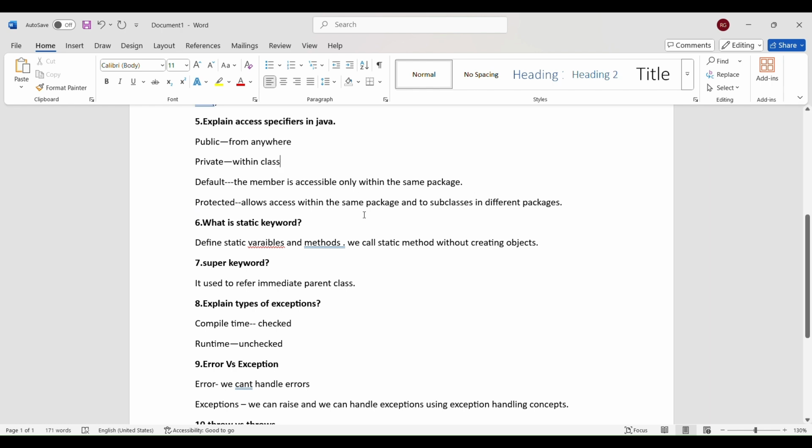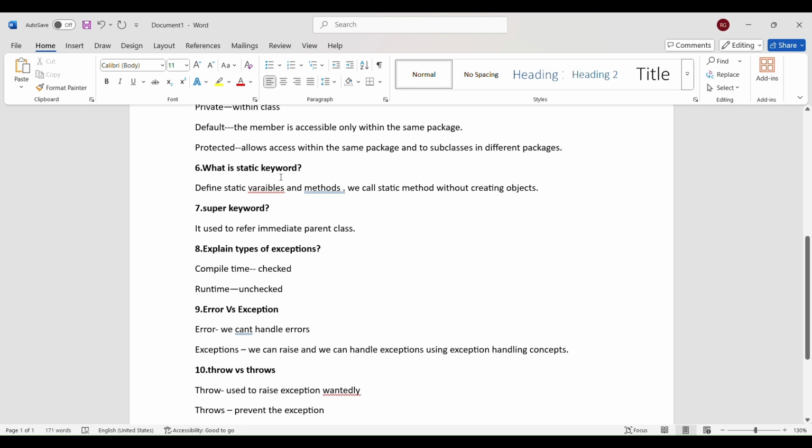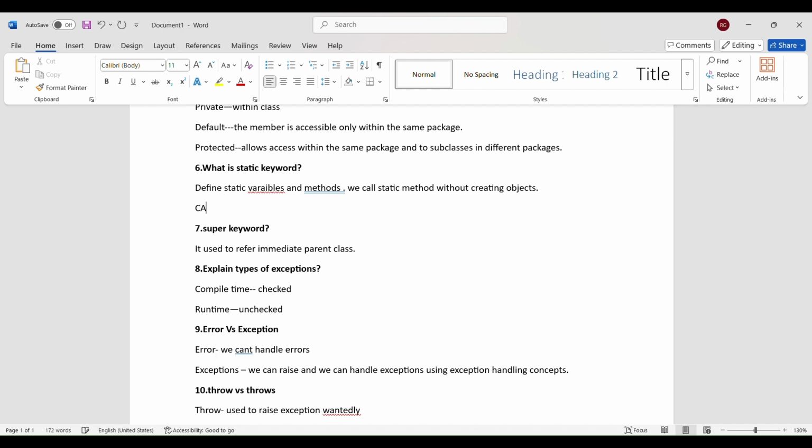Next one is the static keyword. Static keyword is one of the best features in Java. Usually we call our methods by creating an object, but for static methods we call our methods without creating any object. Directly we call by using the class name. For example, if our class name is Car, then we call the method as Car.display(). Like this we can call our static methods directly without creating any object for the class.